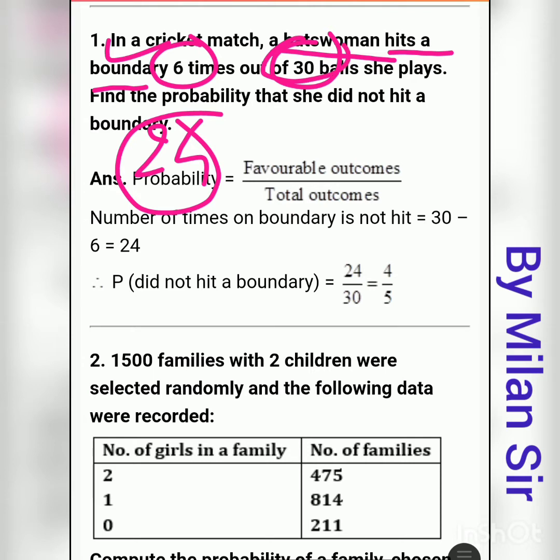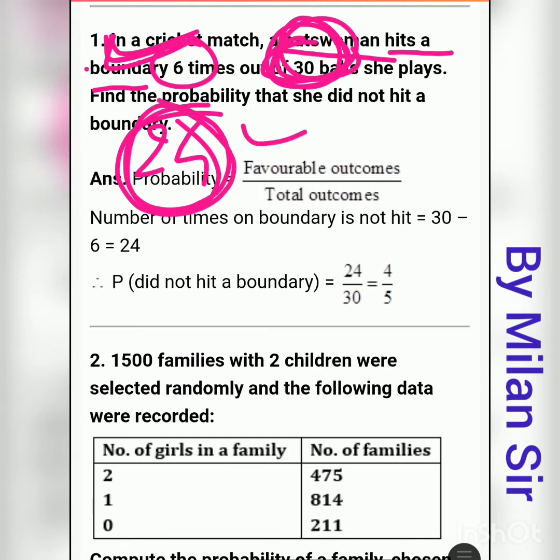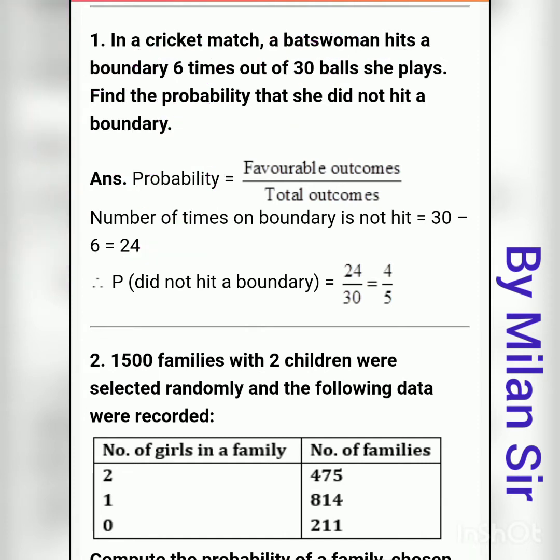This becomes your favorable outcomes, because we just need the outcomes in which she did not hit a boundary.